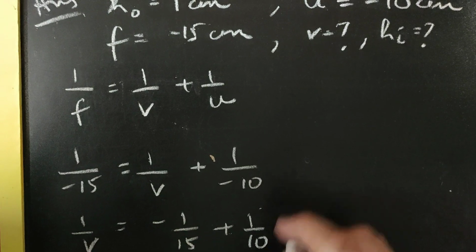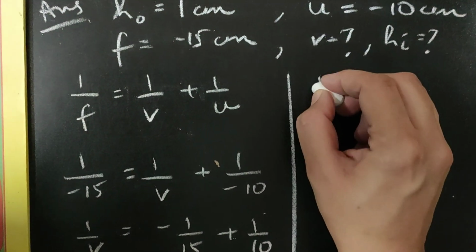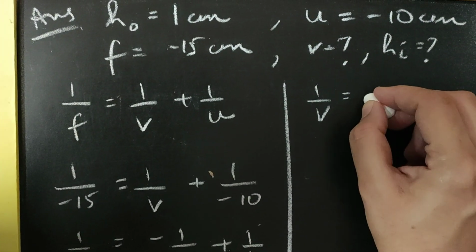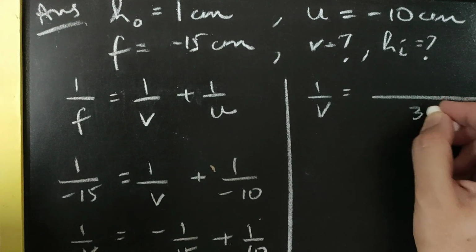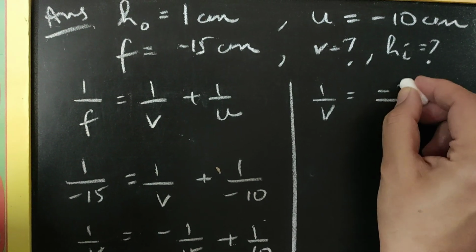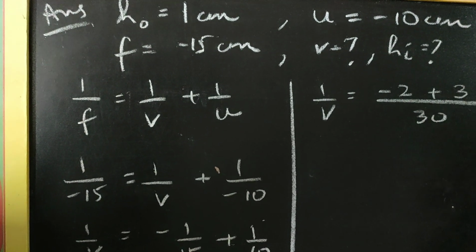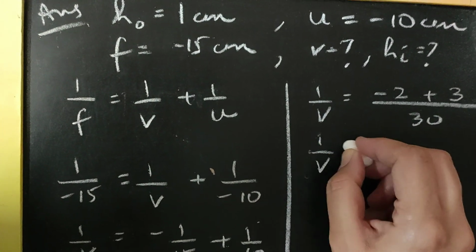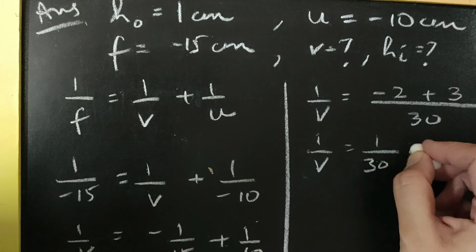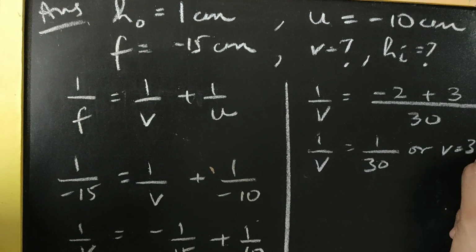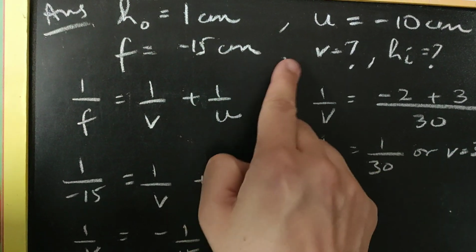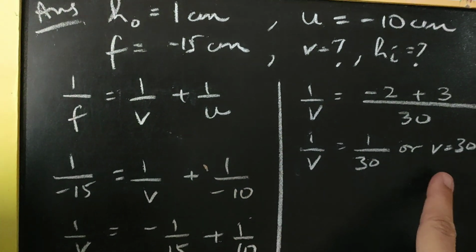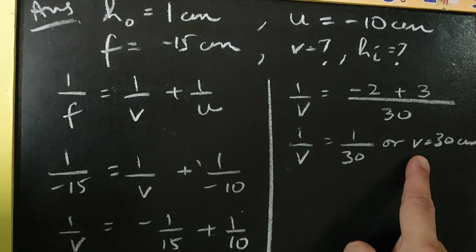Simplifying this fraction further, take the LCM, 30. So we get minus 2 plus 3 in the numerator, and 1 by v becomes 1 by 30, or we can say v is 30 centimeter. So the position of the image we have calculated as 30 centimeters.